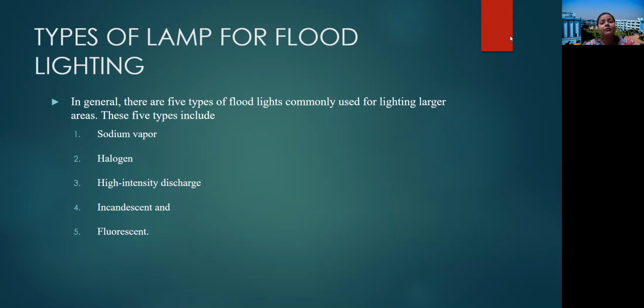Now, what are the types of lamp that we are going to use for flood lighting? These are sodium vapor lamp, halogen, high intensity discharge lamp, incandescent lamp, and fluorescent lamp. So these are the 5 types of lamp that we can use for flood lighting according to our requirements, according to the design methods required, according to the lighting required. So let us have a look at the technology used, and the advantages or disadvantages behind these lamps.